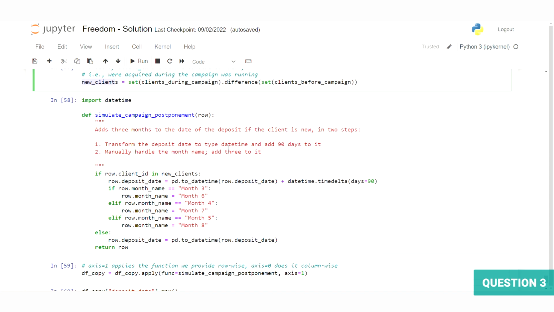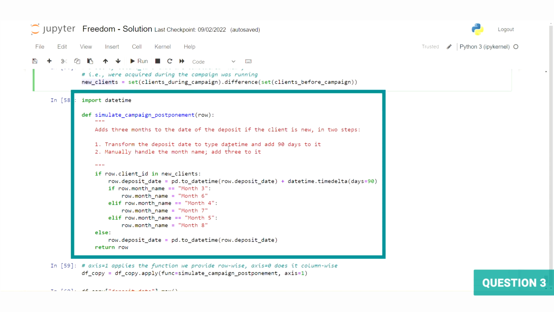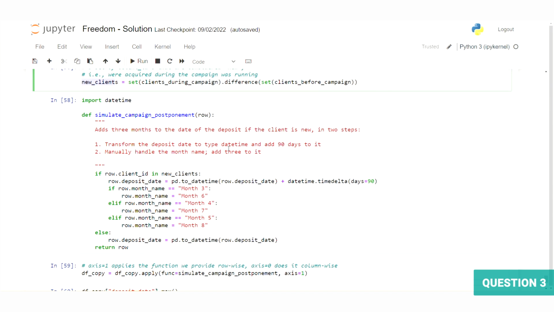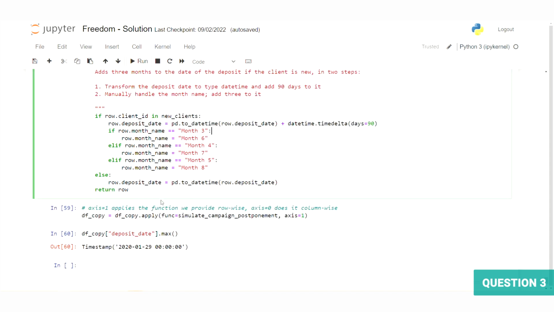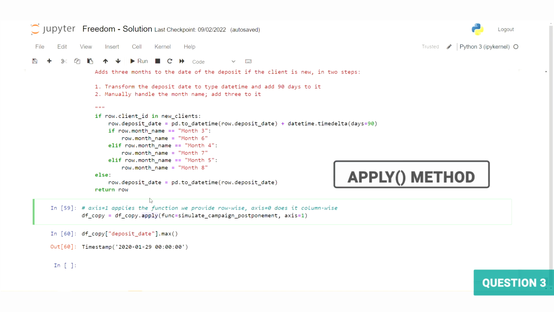Next, I made a quick and dirty function that accepts a row from our data and adds 3 months to the deposit date. It does this by first transforming the deposit date into a datetime type and then adding 90 days to it. Then, since the month names are strings, we don't really have any choice besides doing it manually. So I just used a chain of elifs to add 3 to each month name so that we could have months 6, 7, and 8 recorded. Then, likewise, we've done this before as well, I used the apply method to run this function on the whole data set.